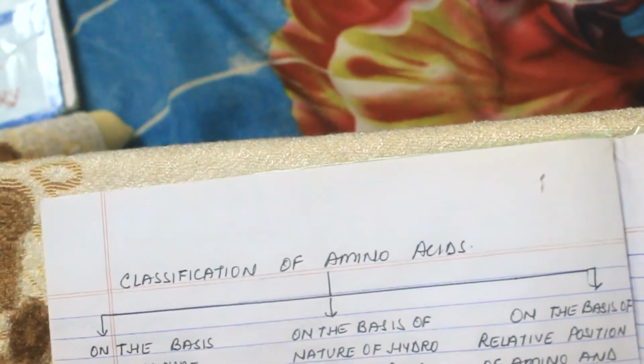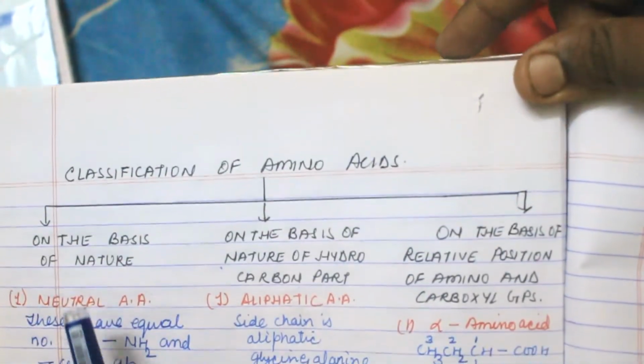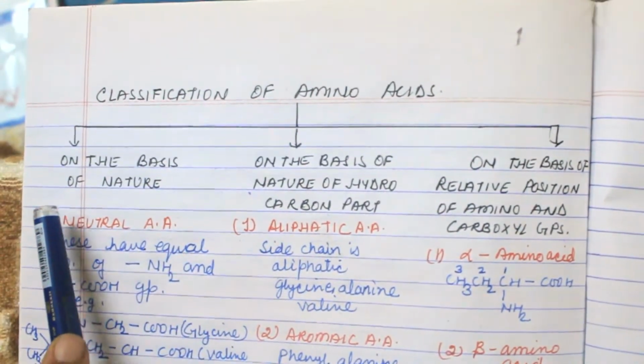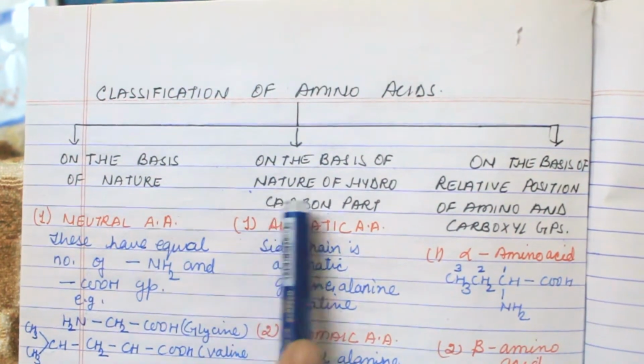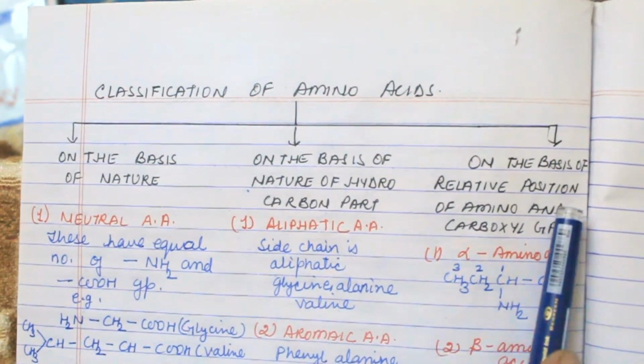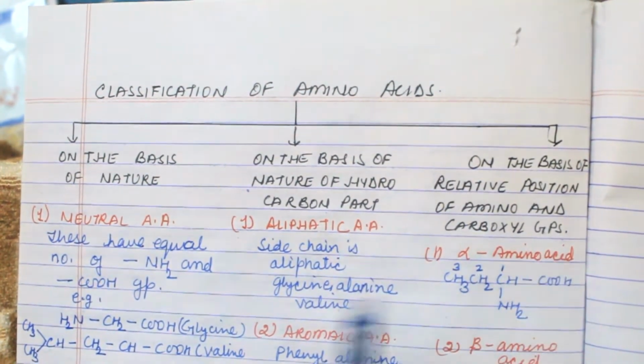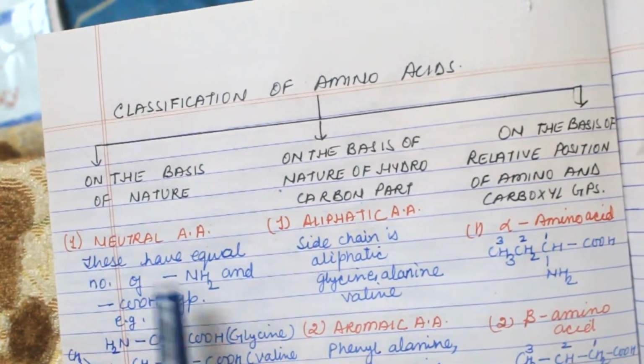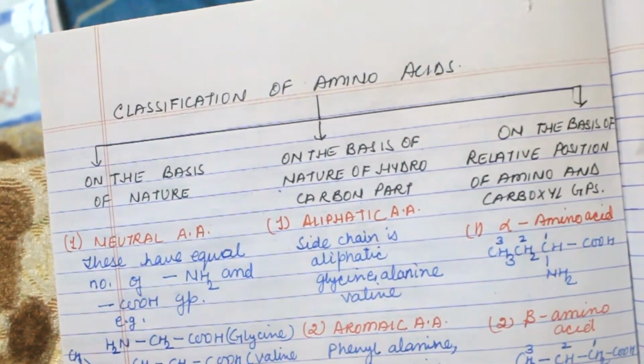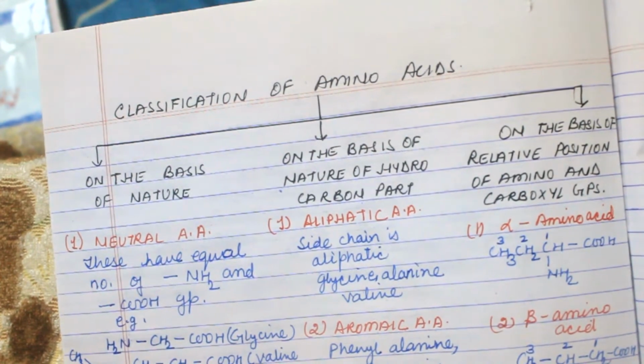Now come to classification of amino acids. Three types of classification are there: on the basis of nature, on the basis of hydrocarbon part, on the basis of position of carboxyl group. So on the basis of nature, these are divided into four parts.